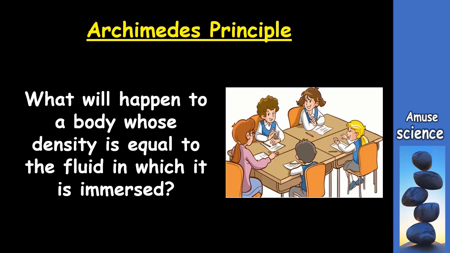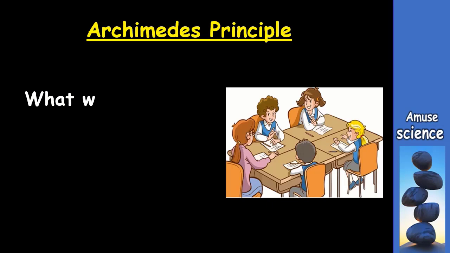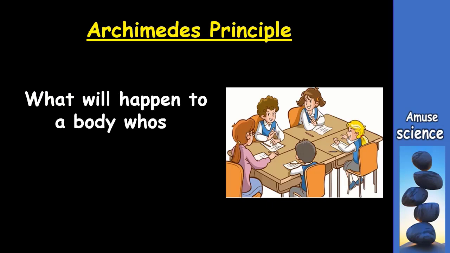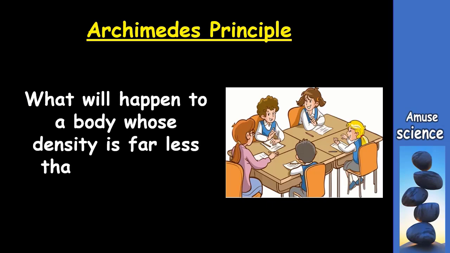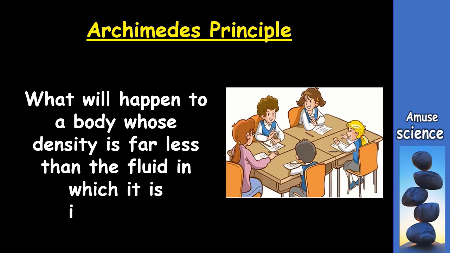Having known this, the next question for brainstorming is, what if the density of the object is far less than the density of the fluid in which it is immersed? The logic here is that if a body's density is greater than that of a fluid, it will sink in it. If its density is less than that of the fluid, it will float on it.